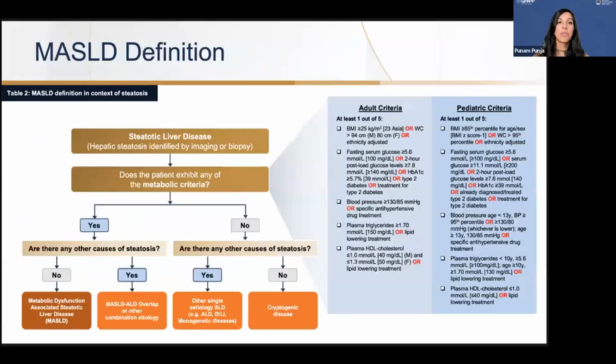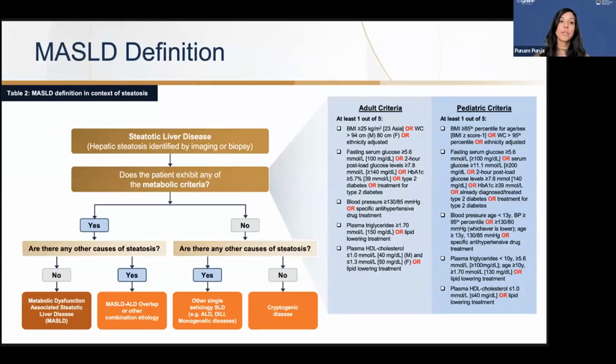So how do we diagnose patients with MASLD? A patient needs to have some type of steatosis either on imaging or on liver biopsy. From there, they need to meet at least 1 out of 5 cardiometabolic risk factors, which I'll talk about in a few slides. And then if they have that and no other causes of steatosis in the liver, these patients can be classified as having MASLD.